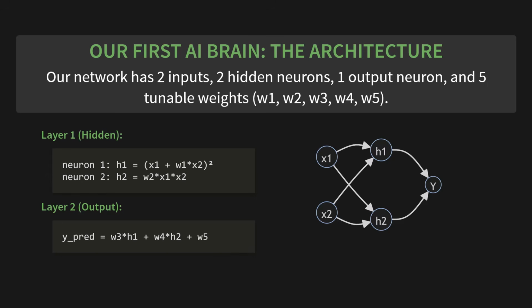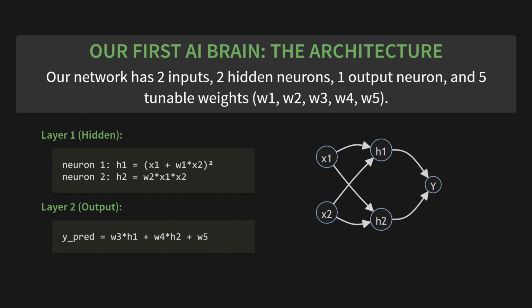Here's the architecture for our very first AI brain. Our network has 2 inputs, 2 hidden neurons in the middle, and 1 final output neuron. To make it work, it has 5 tunable knobs, or weights, which you can see here as W1 through W5. Look at these formulas. This is the exact math our brain will use. The first hidden neuron, H1, is calculated using this first formula. The second one, H2, uses the second formula. And finally, the output neuron combines the results from H1 and H2 to produce our final prediction. The diagram shows how all these pieces are connected.